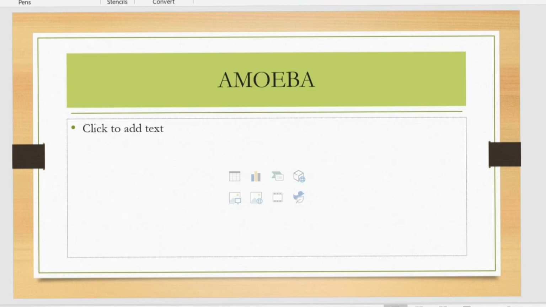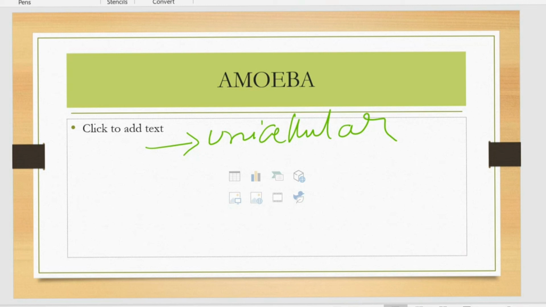So you have studied about amoeba in class 7. So what is amoeba? It is a unicellular organism living in stagnant water, and here the amoeba is reproducing by the process called binary fission. Amoeba is reproducing by the process called binary fission.